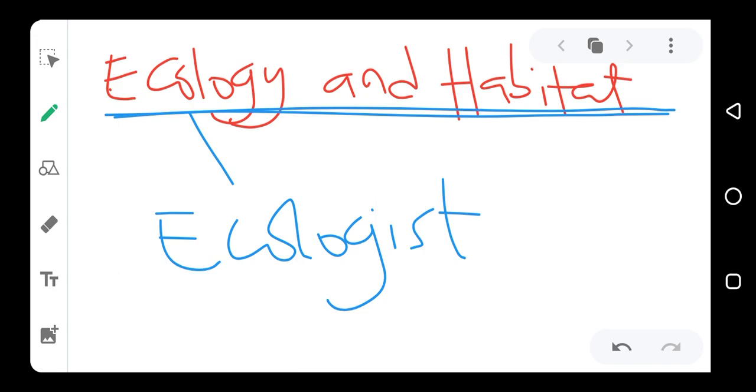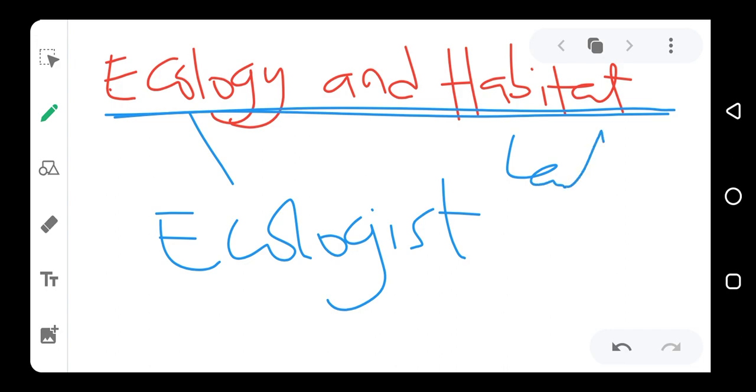Habitats, we have three types of habitats. We have land habitats, we have water habitats, and we have another one we call arboreal.